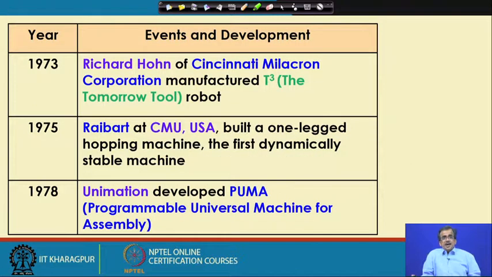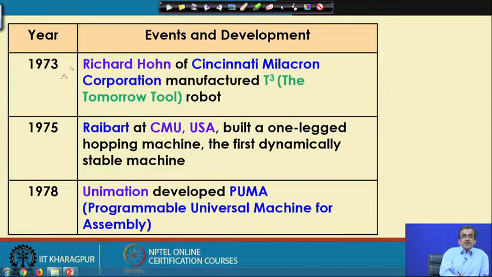Then in the year 1973, Richard Hohn of Cincinnati Milacron Corporation manufactured a robot. The name of the robot was T3, The Tomorrow Tool. Then in the year 1975, Raibert at Carnegie Mellon University USA built a one-legged hopping machine, and that is the first dynamically stable machine. Raibert, in fact, is known as the father of multi-legged robots.